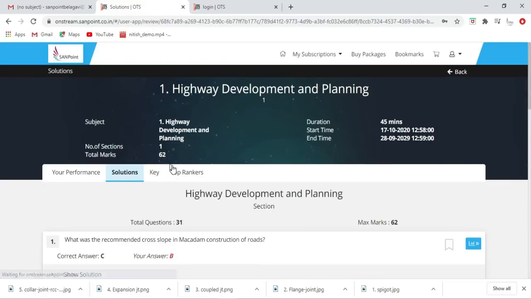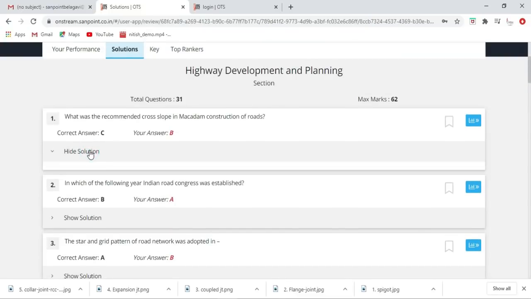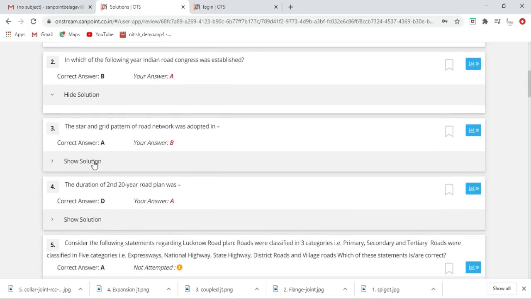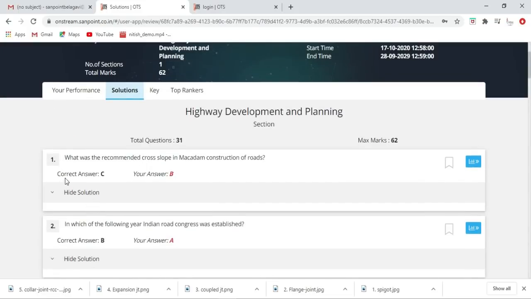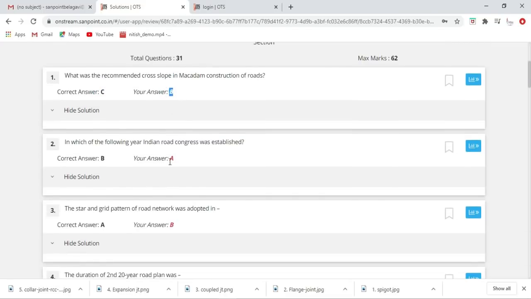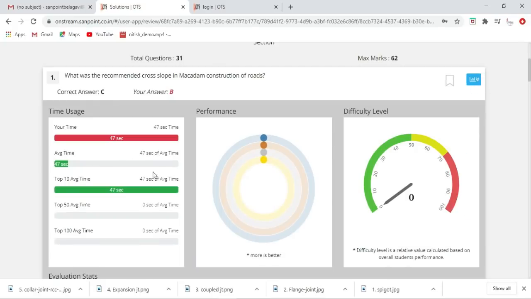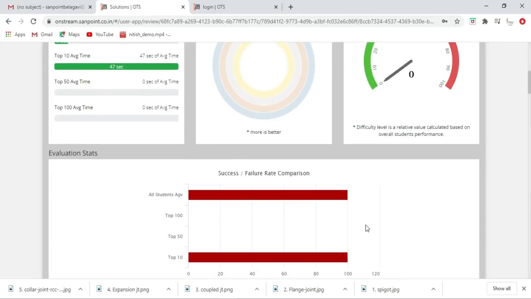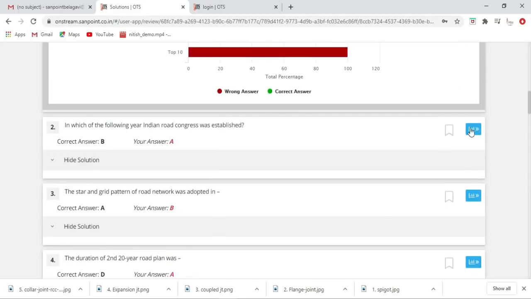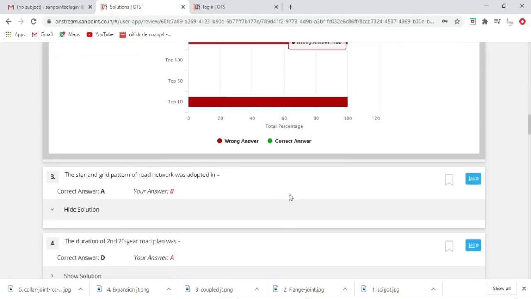Okay, now solutions are also visible. If you click on this, solution will be visible, because if they are just theory questions, we are not giving any solutions. But if the question is numerical, then if you click on this, the solution will be visible, so that you can cross check and you can see here the correct answer is C, but I had clicked B. So all the details. Again, statistics you are getting per question, how much time you have spent for every question and all. So each and every analysis is given to you per question, so that you can fine tune.